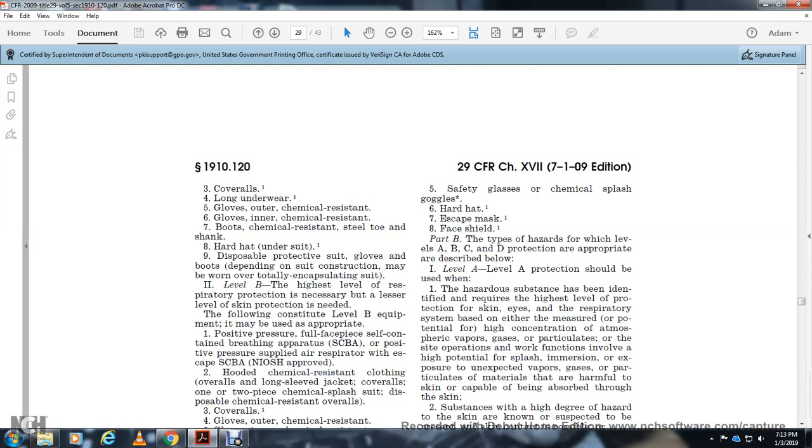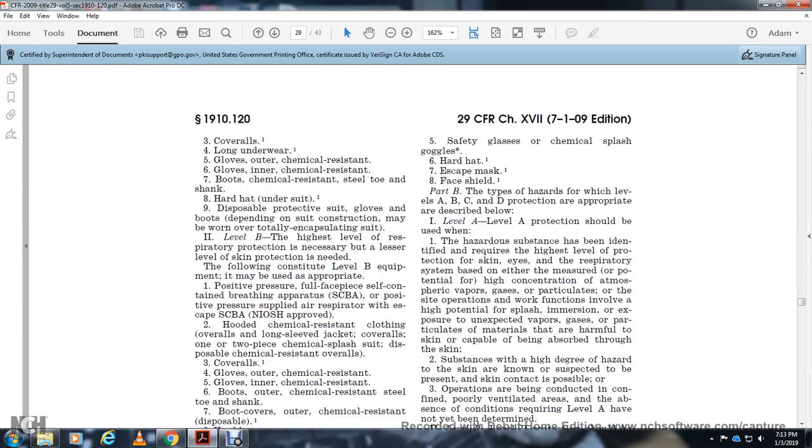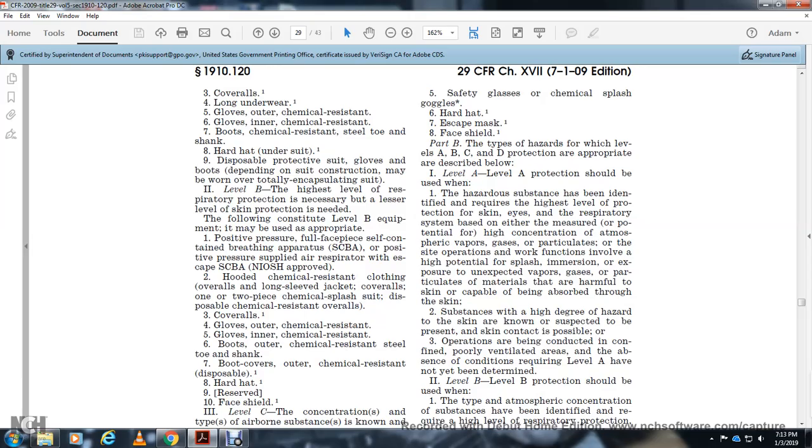Level A protection should be used when the substance has been identified and requires the highest level of protection for the skin, eyes, and respiratory system, with the potential for high concentration atmospheres of vapors and gases, particularly at sites where operations involve a high potential for splash, immersion, or exposure to unexpected vapors and gases, and where the material is harmful to the skin or capable of being absorbed through the skin. Some substances have a high degree of hazard to the skin, and known or suspected skin contact is probable, with operations being conducted in confined, poorly ventilated areas, and the absence of conditions requiring Level A has not been determined.